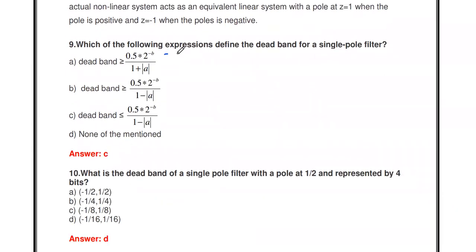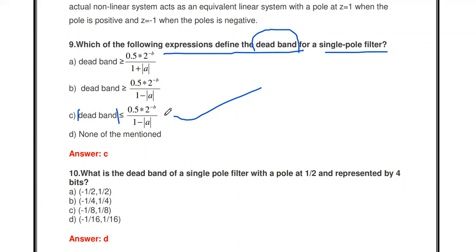Which of the following expressions define the dead band of single pole filter? That is the dead band formula for the first order filter. Single pole means first order filter. So the dead band formula is: the modulus value of dead band is less than or equal to 0.5 into 2 to the power minus b divided by 1 minus modulus a, where a is the filter coefficient, b is the number of bits used to quantize that particular data.